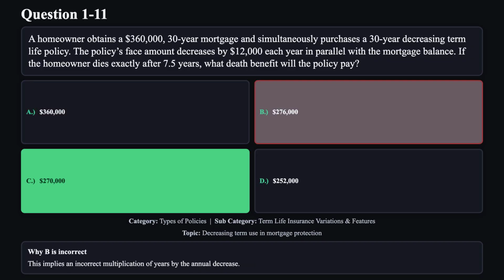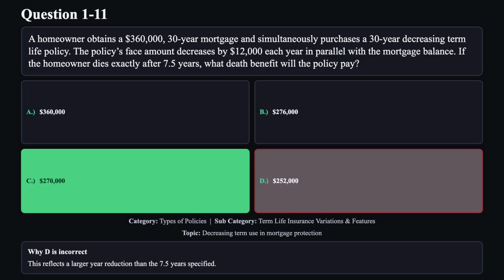Reason B is not correct. This implies an incorrect multiplication of years by the annual decrease. Reason D is not correct. This reflects a larger year reduction than the 7.5 year specified.